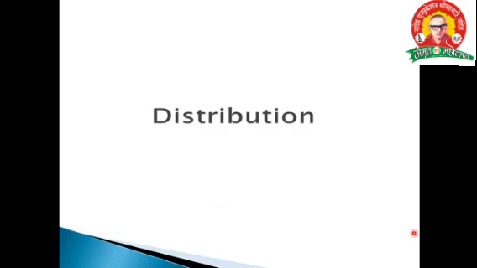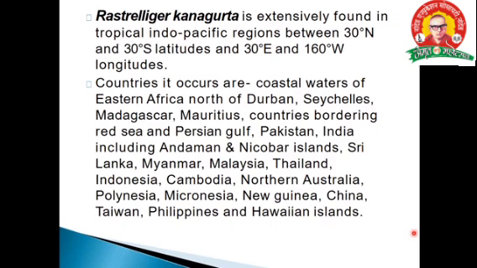Then about the distribution of Indian mackerel: Rastrelliger kanagurta is found in the tropical Indo-Pacific region between 30 degrees north and 30 degrees south latitude. Countries where it is found are Malaysia, Thailand, Cambodia, Eastern Africa, Pakistan, China, and all over the world.